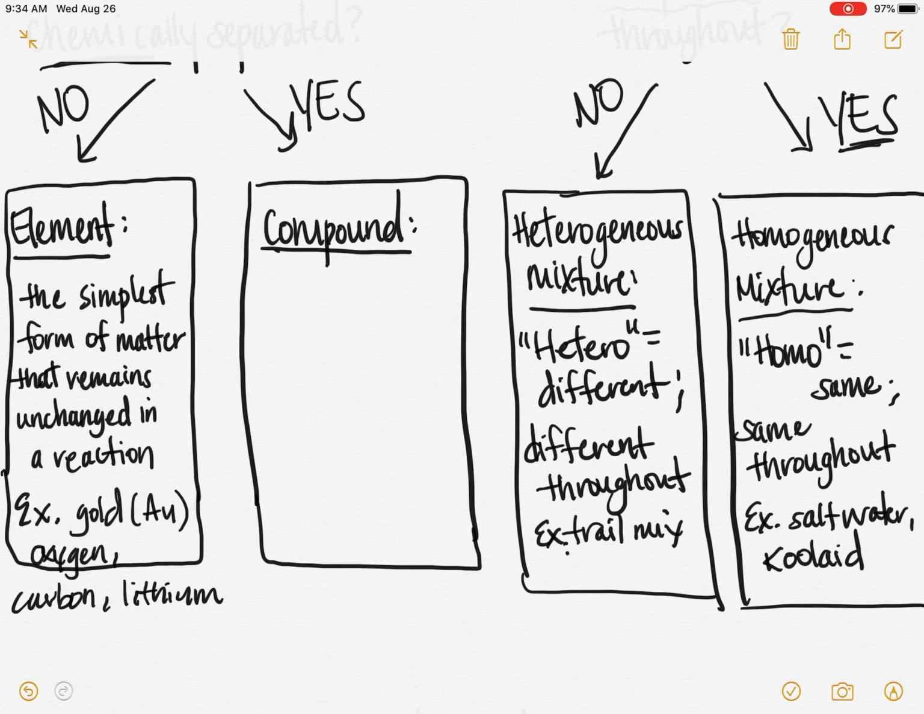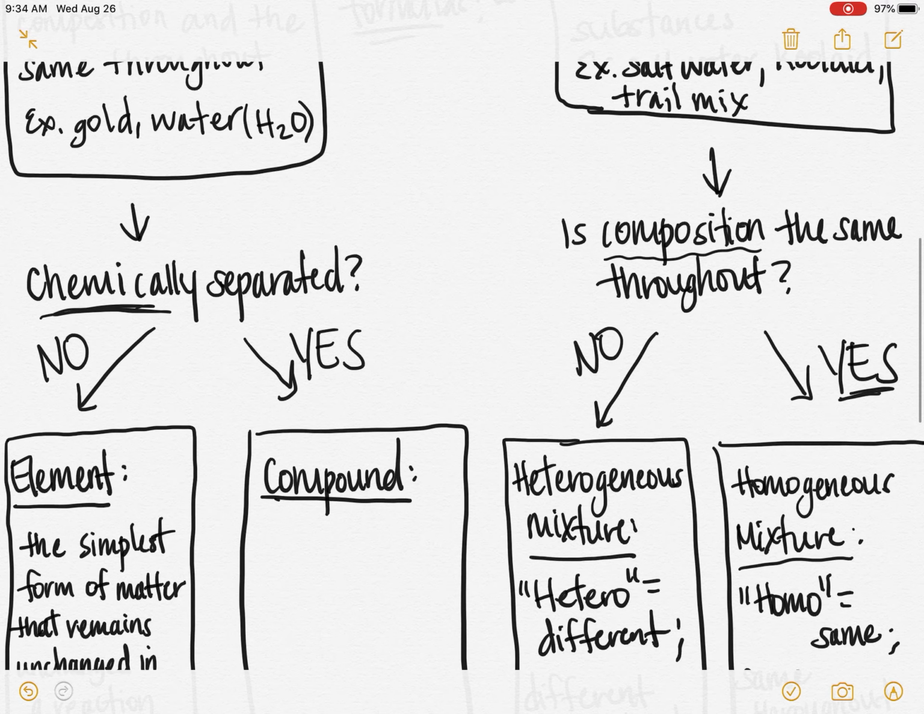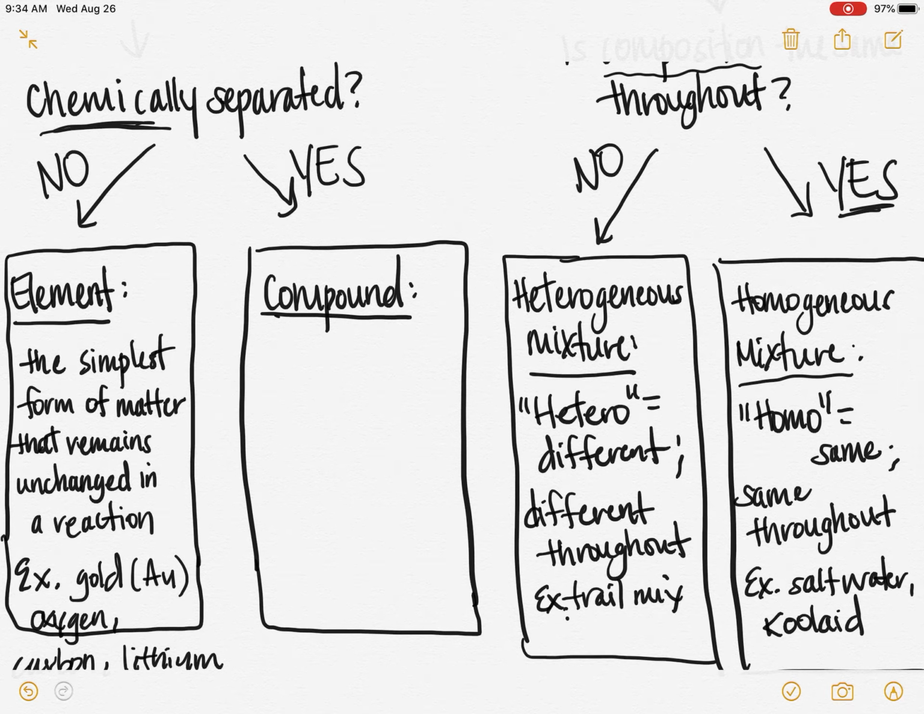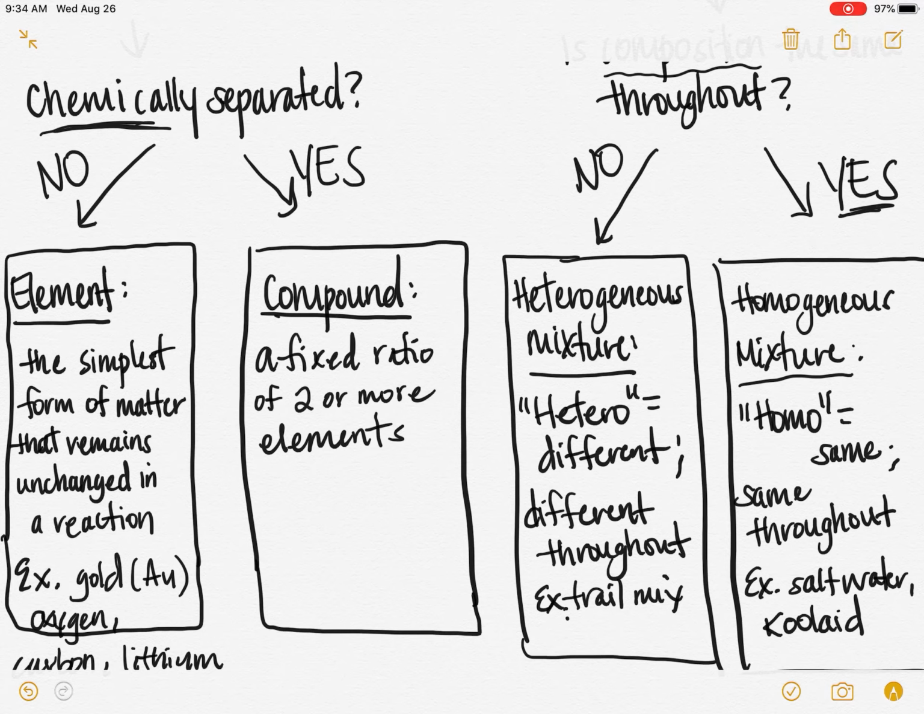We're almost done. We just finished talking about what an element is, the simplest form of matter. And so now we're going to talk about a compound. So back up here when we were talking about water and the fact that a chemist actually could separate water, the answer to that question was yes, then that classifies water as a compound. And so a compound is a fixed ratio of 2 or more elements. Okay, so what do we mean by that?